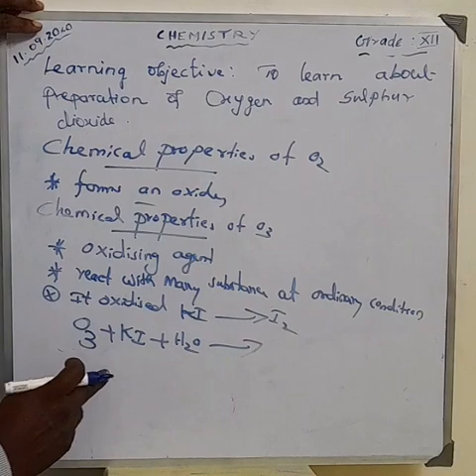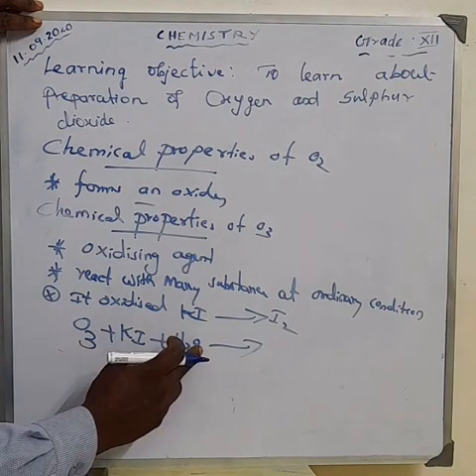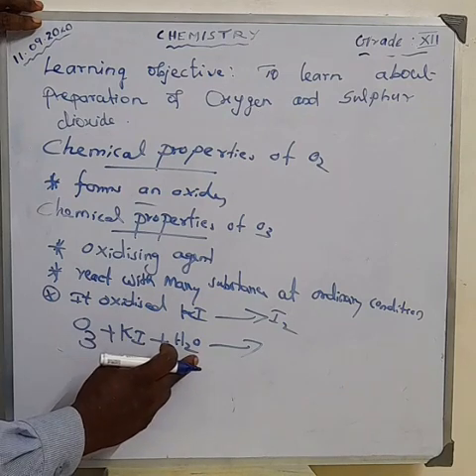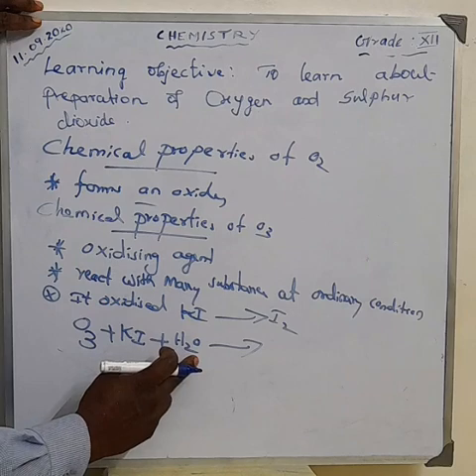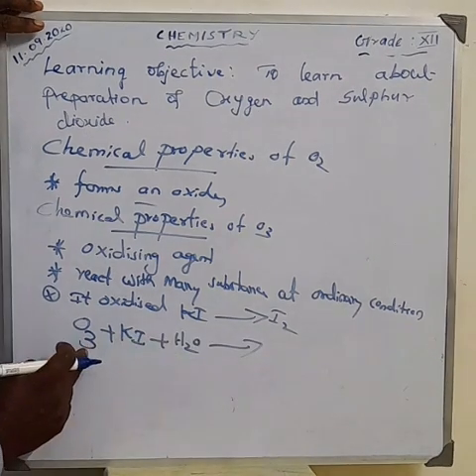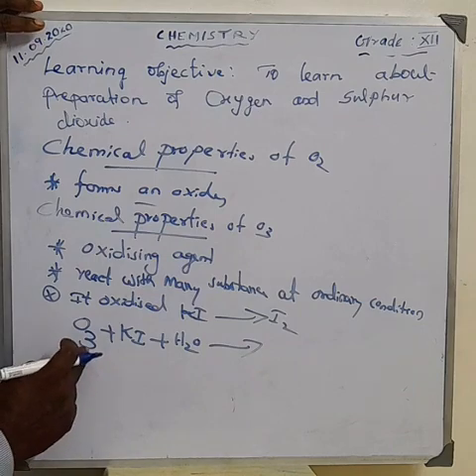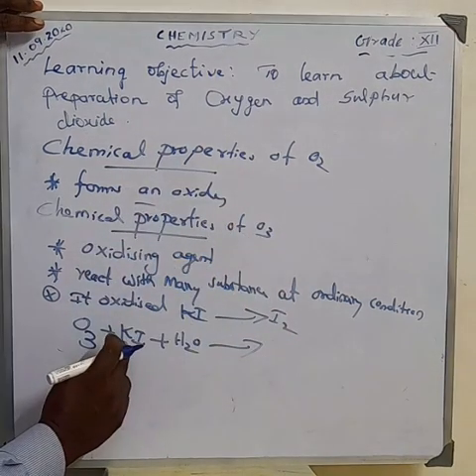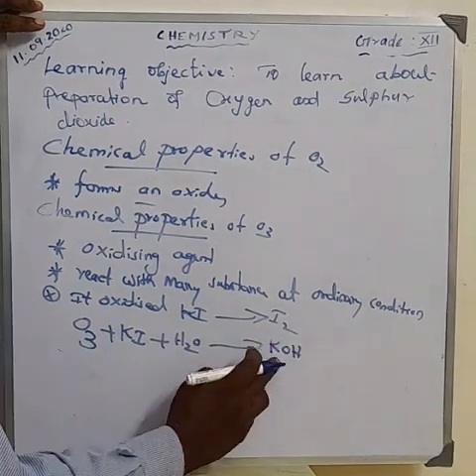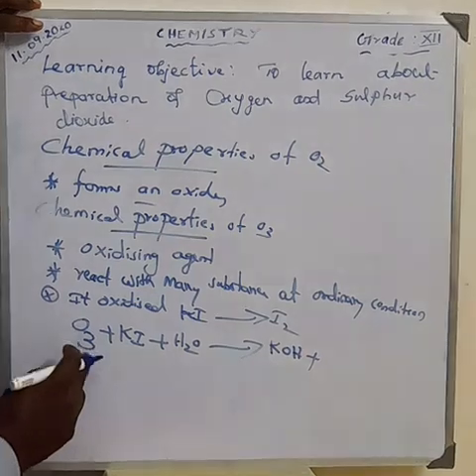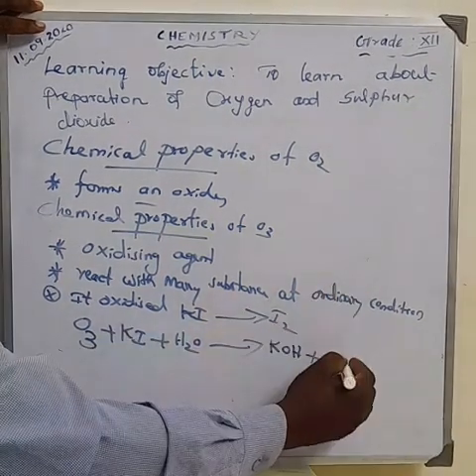So what are the products happening here? The iodide is oxidized. Potassium combines with OH to form potassium hydroxide, and the ozone is converted into oxygen. What is KOH? Potassium hydroxide. And this I2 is liberated.